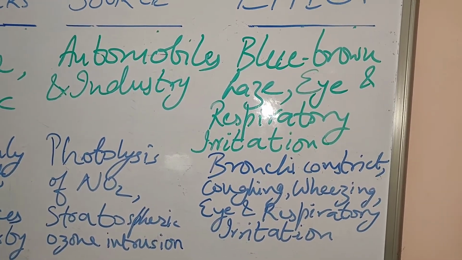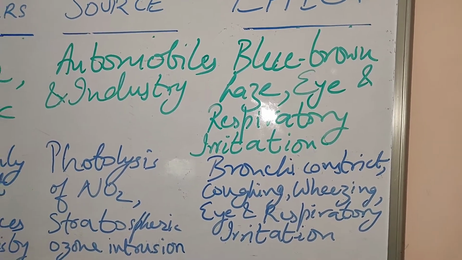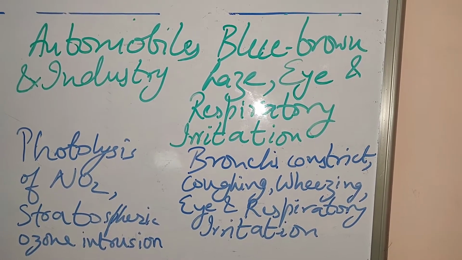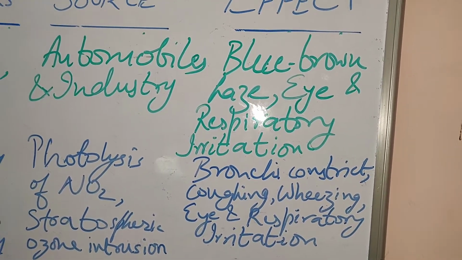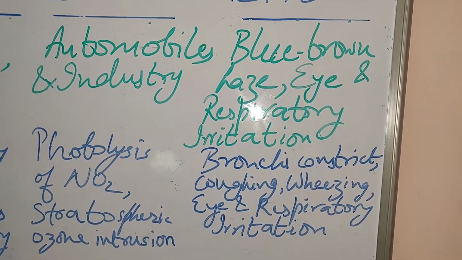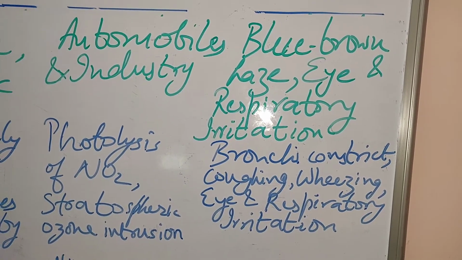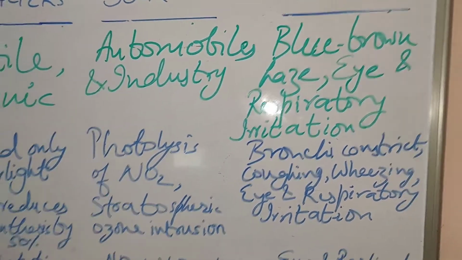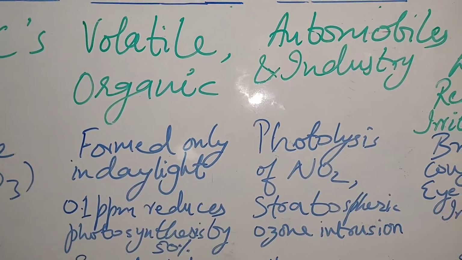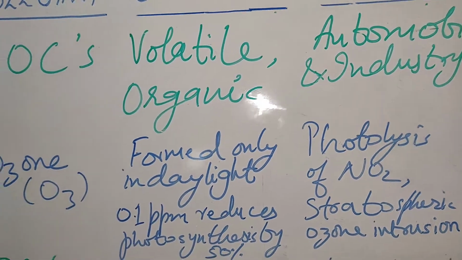Now what are the effects? The bronchi constrict. Bronchi are a part of our respiratory system, and they constrict, they reduce in size. As a result, coughing and wheezing occurs. It causes eye and respiratory tract irritation, so it affects our respiratory tract. Ozone is basically formed because of photolysis of nitrogen dioxide in the atmosphere, which is the primary pollutant.